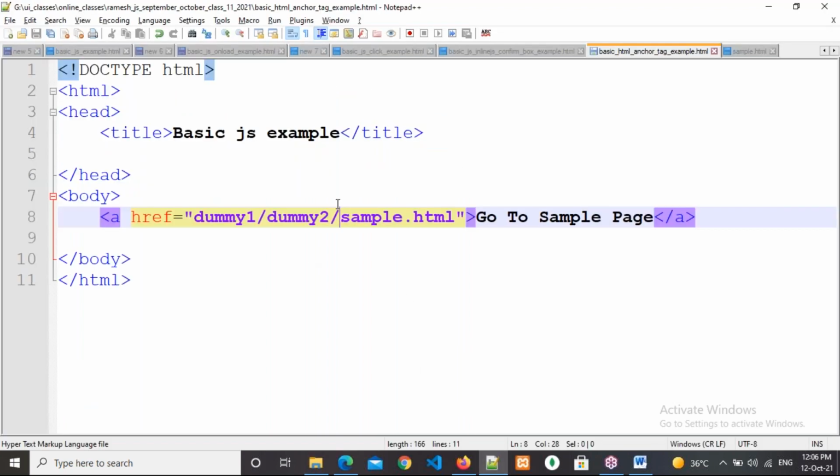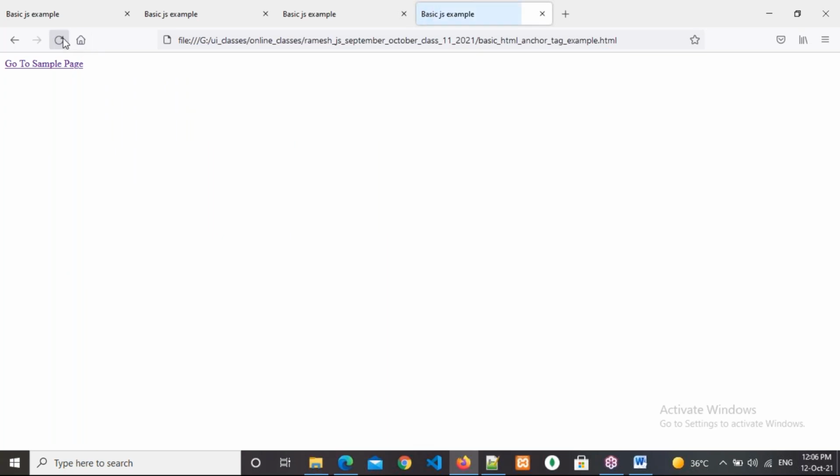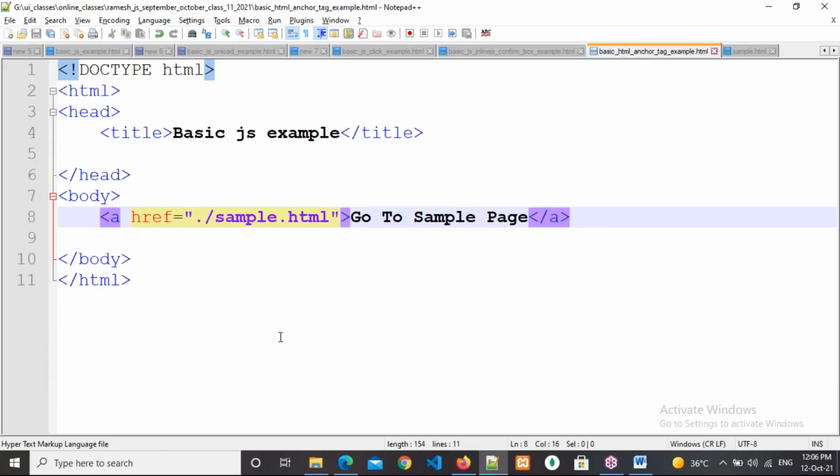So now both are in the same directory. Now I'm writing here dot slash. Come here and refresh. Click on this. Working, right? Dot slash means... Sir, working. Okay, right. So of course no need to use it, but if you use it, it's not a problem. Sir, thank you so very much, sir.